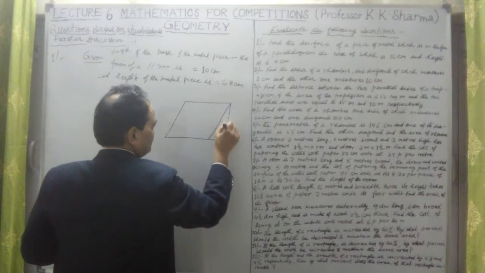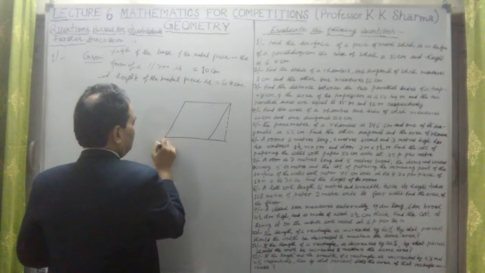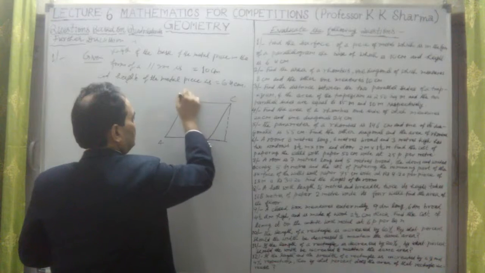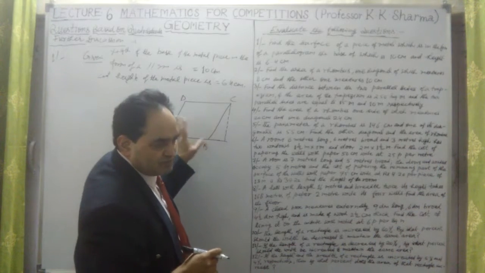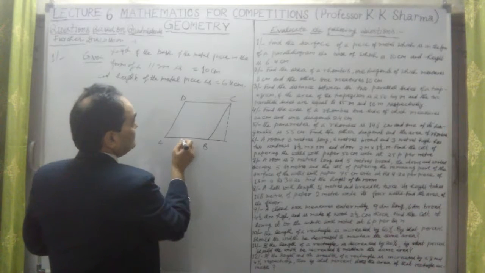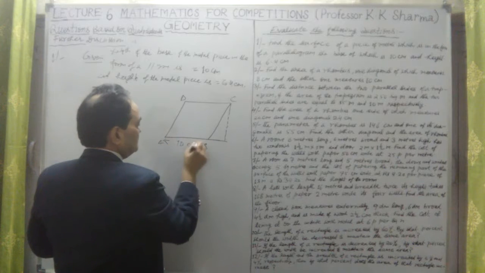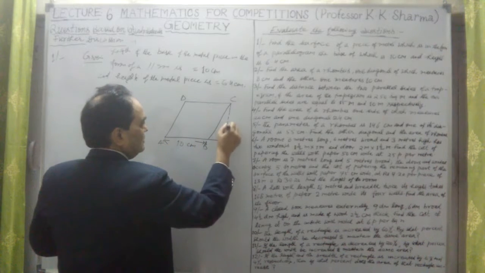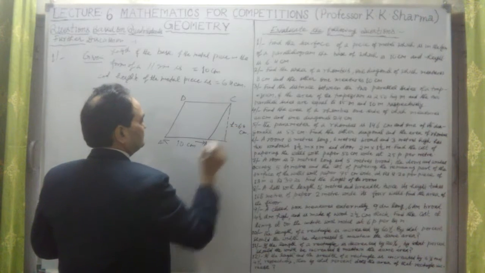Now this is the height. Let me take ABCD, the parallelogram. This is the metal piece which is in the form of a parallelogram, in which the base length is 10 centimeter, and the height is h equal to 6.4 centimeter.